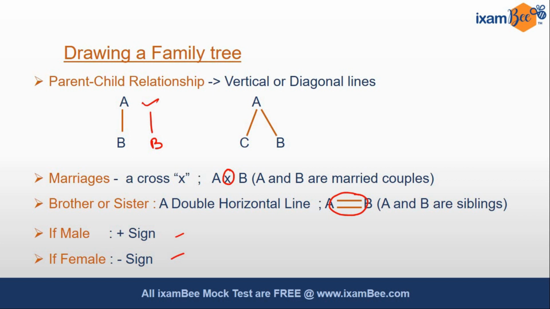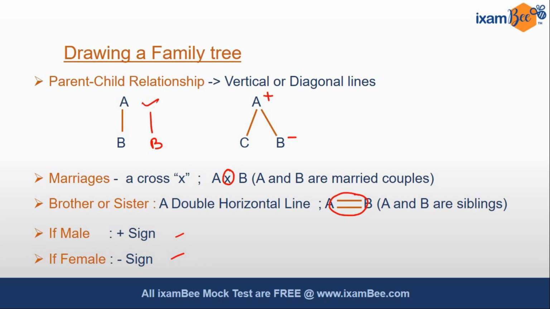Suppose I say A is the father of B, that would be a plus here since he is a male. And if I say B is the daughter of A, that means she is a female, so she will be denoted by the minus sign. Now friends, if you have already started with this topic and you have some different symbols, kindly follow those, because at the last moment it would be very difficult to adopt this pattern of plus and minus. If you're comfortable with your own symbols, please carry on with those. That would be easier for you to solve the problems. For those who are beginners, you are very much required to adopt these symbols because in general, mostly we use these kinds of symbols to draw a family tree.